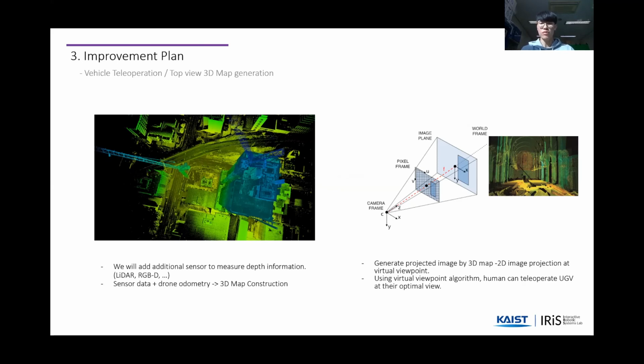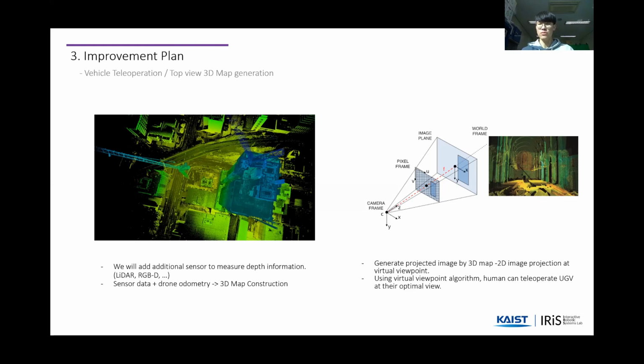So we propose a drone with an attached 3D RGB depth camera and/or a 16 or 32 channel LiDAR sensor for scanning the ground. Using the scanned data and drone odometry, we can map the ground area with no obstacle. Finally, the user can acquire a 2D projected map from the 3D map, which is a user-friendly viewpoint. This optimal viewpoint can enhance performance for teleoperating an unmanned ground vehicle, usually in complex and hazardous environments. Also, the user can define the viewpoint in which they are comfortable teleoperating the unmanned ground vehicle.